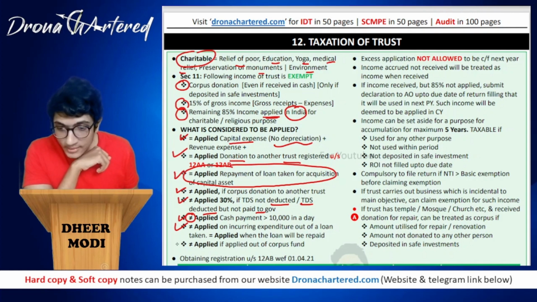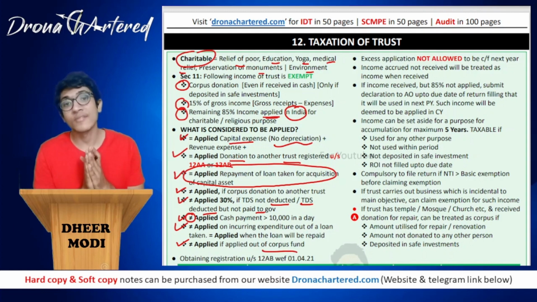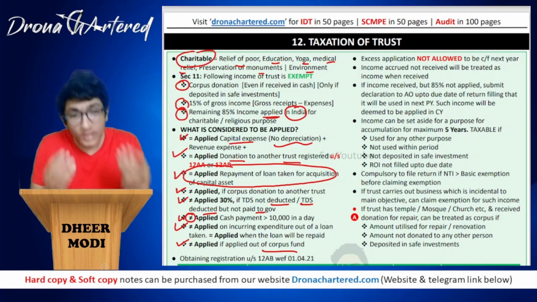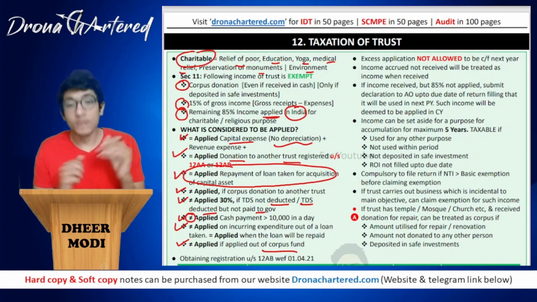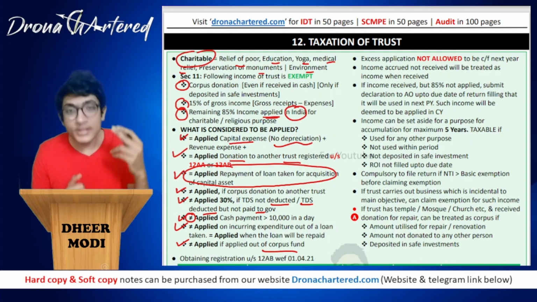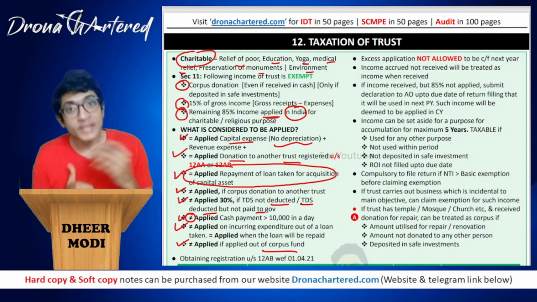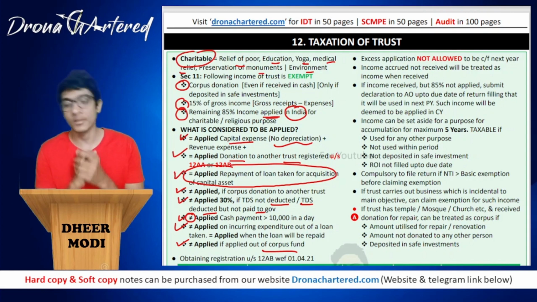And your last is it will not be considered as applied if applied out of corpus fund, because your corpus fund was never taxed itself. It is exempt from the very start. So if you are expending something from your corpus fund, it will not be treated as applied. I hope the logic is clear. You don't have to learn these things. You understand this logically, that why they are making something exempt and why they are making something taxable, why they are treating something as applied and why they are treating it as not applied.